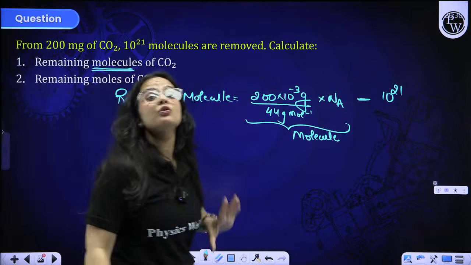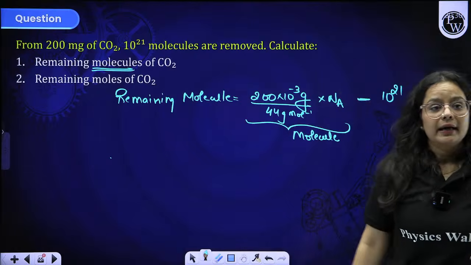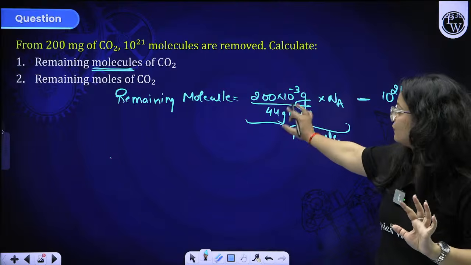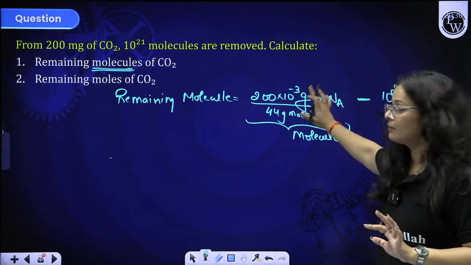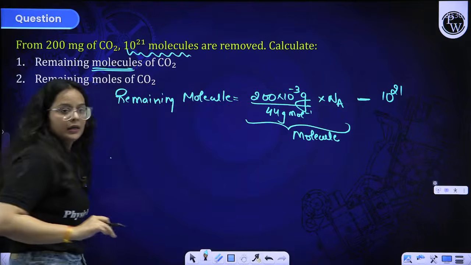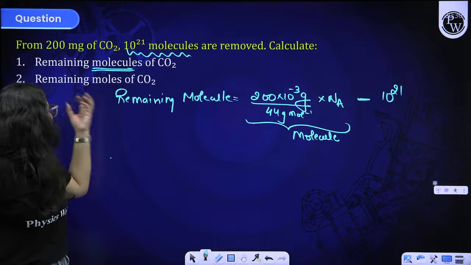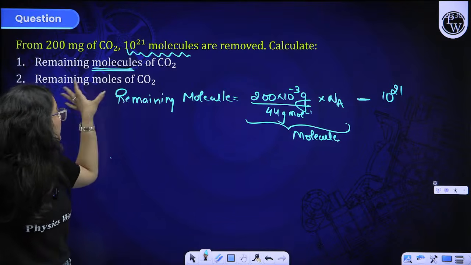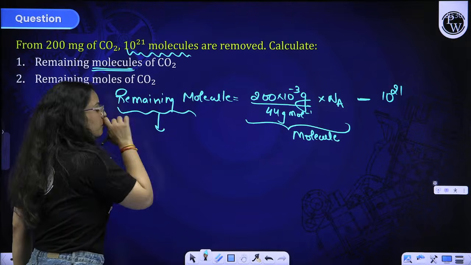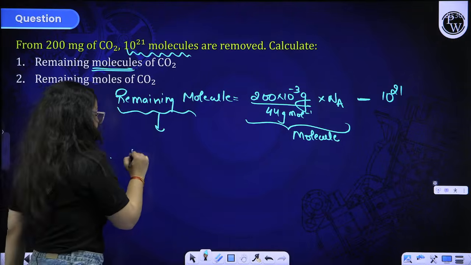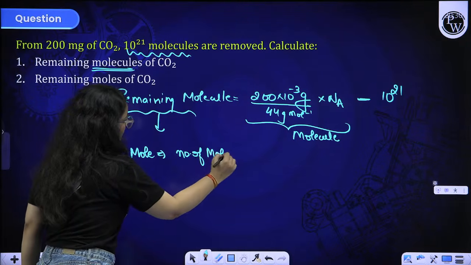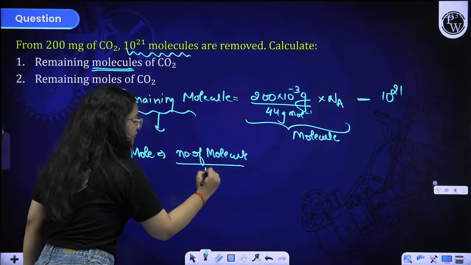You all have to solve the question, beta. How? First of all, convert this mass term into molecules and subtract the molecules that are given over here accordingly. And if you want the remaining moles, after you find this value, you have to take the number of molecules that you obtain over here and divide by Na.